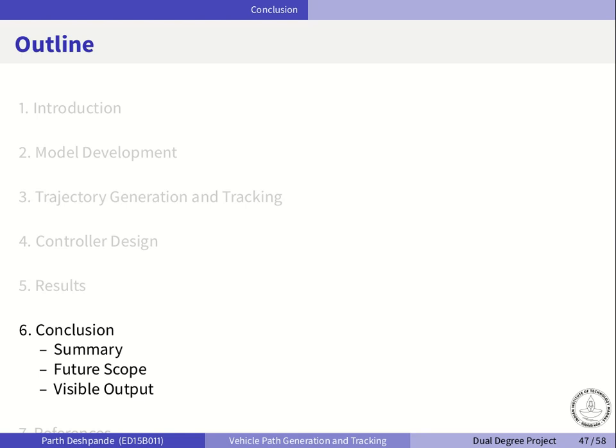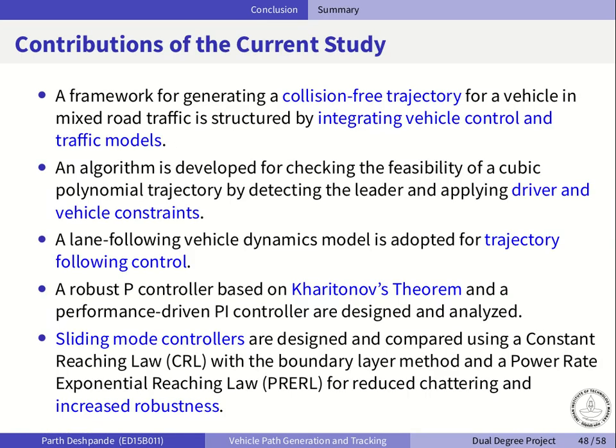So summarizing all these results, the contributions of the current work are that we have integrated vehicle and traffic models for the first time. We have adapted a lane keeping model which has been used for trajectory following. We have applied suitable checks based on the driver and vehicle constraints. And we have also developed 4 kinds of controllers. We have implemented them and evaluated their performance based on robustness. And the conclusion is that SMC with the PRERL has turned out to be better performing.